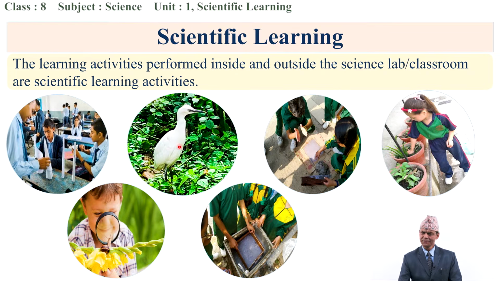And look here, what do you see? Yes, here is a beautiful bird in the garden. What is the bird doing there? Definitely, the bird is searching for food, isn't it? Have you seen this bird, this beautiful crane? And look here, one kid is doing something. What is he doing? He is using an eyeglass, a hand lens. By using the hand lens, he is observing something, maybe the parts of the flower.